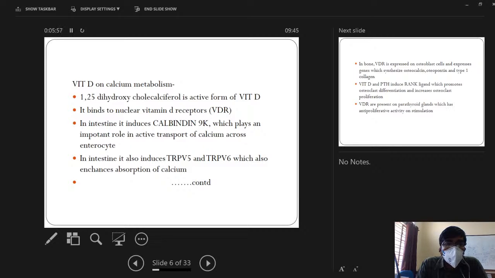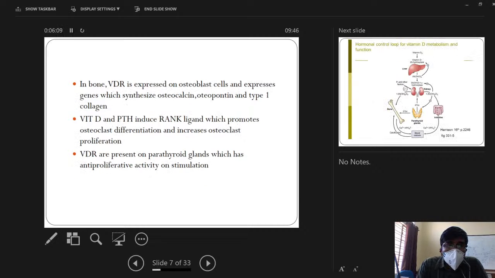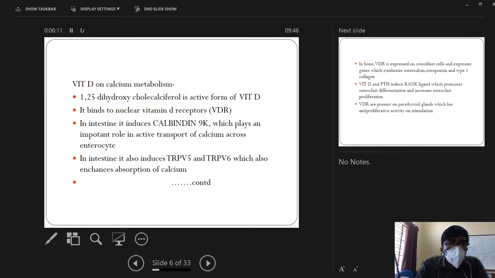Vitamin D being a steroid hormone, it binds to the nuclear vitamin D receptors. Vitamin D acts on intestine and bone, and it influences calcium metabolism.